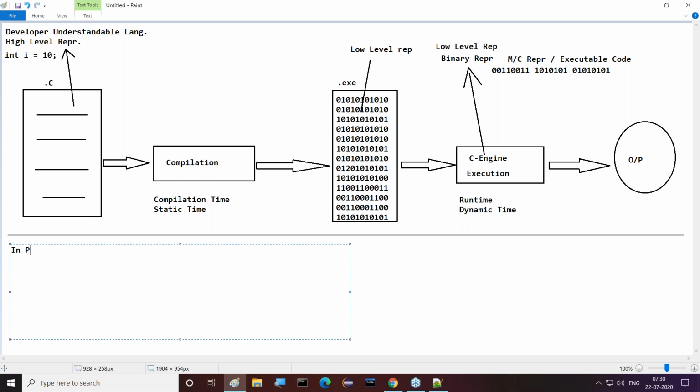So in programming languages, to represent data, we have to use variables. Yes, Bhavani, you have given the right answer. To represent data in programming languages, we use variables.